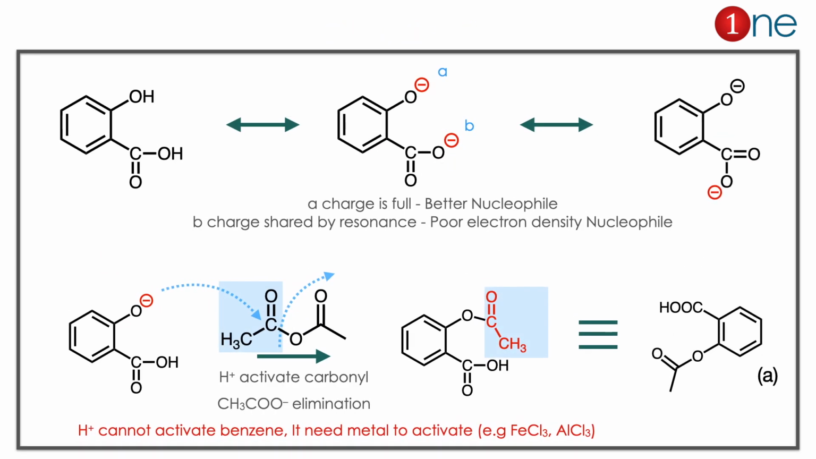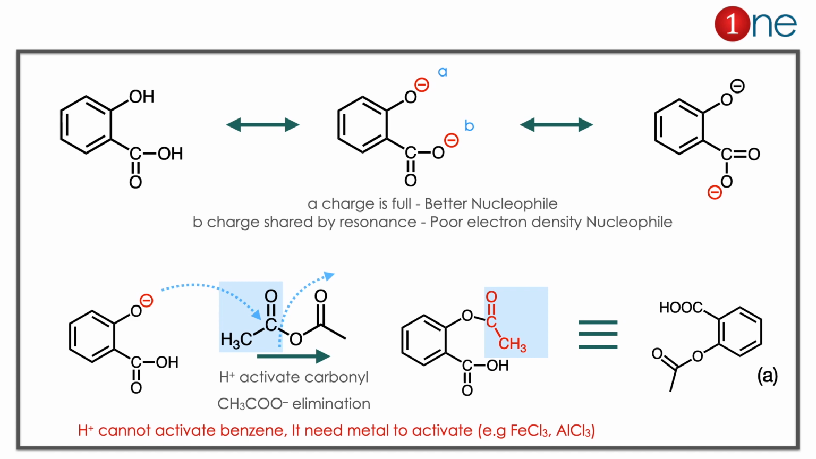The starting material has alcohol and acid, so there can be two nucleophiles. Phenol is a very good nucleophile because of its very good electron density. Whereas the acid nucleophile, which is COO minus, has its charge partially shared with the other oxygen. So the charge is involved in resonance between the two oxygens. So A is the good nucleophile there.